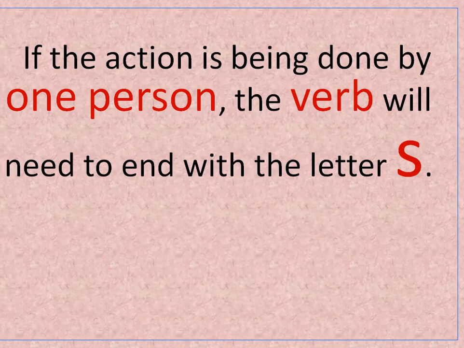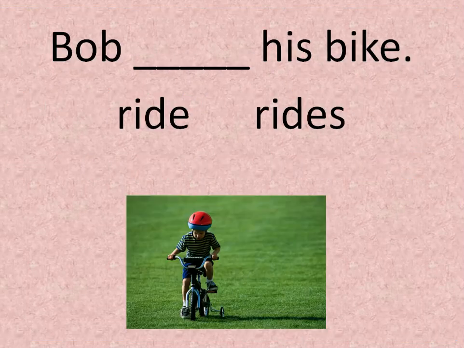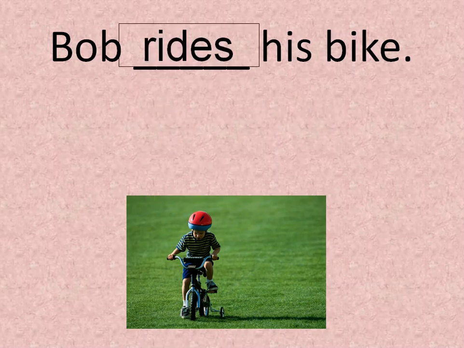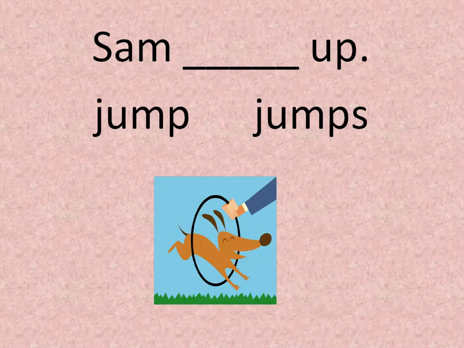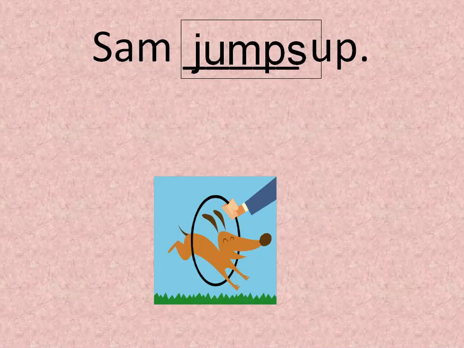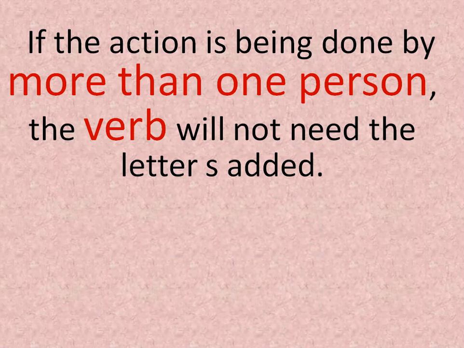Also, we have studied that if the action is being done by one person, the verb will need to end with the letter S. If the action is being done by one, I add what? I add S. So, Bob is one boy. Ride or rides his bike? Rides. Sam jumps up.